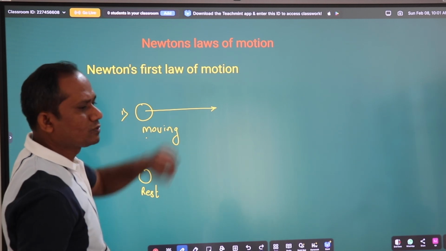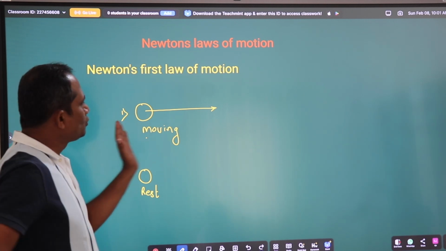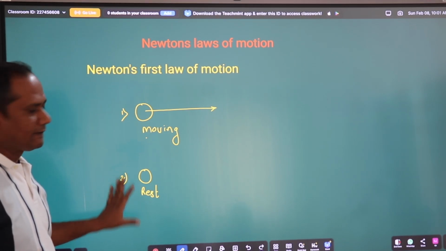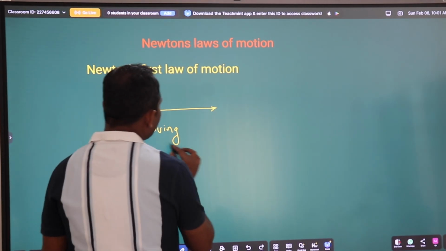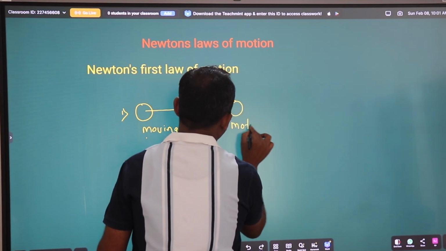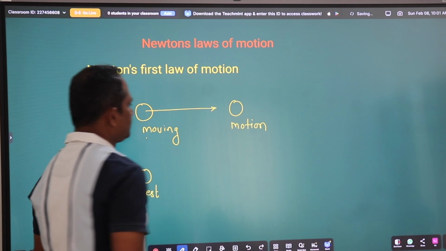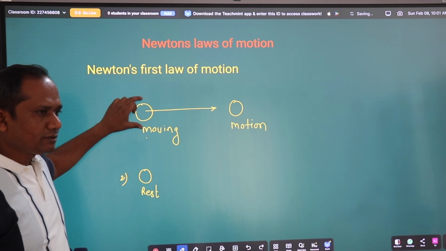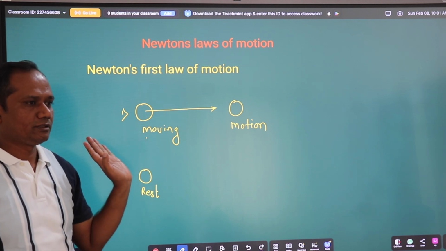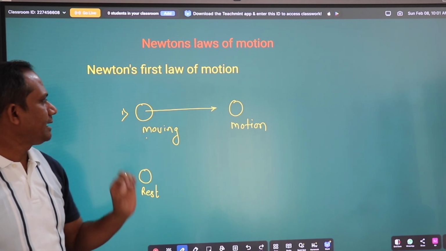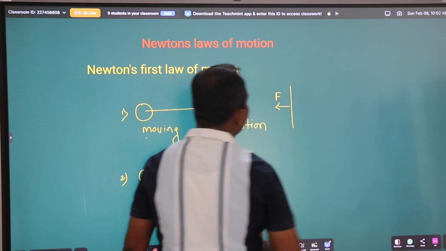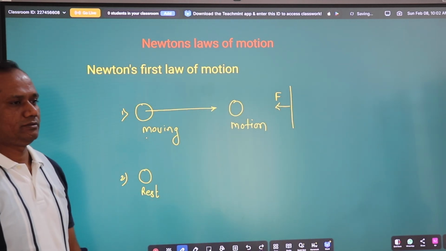According to Newton's first law of motion, if the object is moving, it will always be in continuous motion. This means the object, being in motion, will always keep moving until an external unbalanced force acts on it.